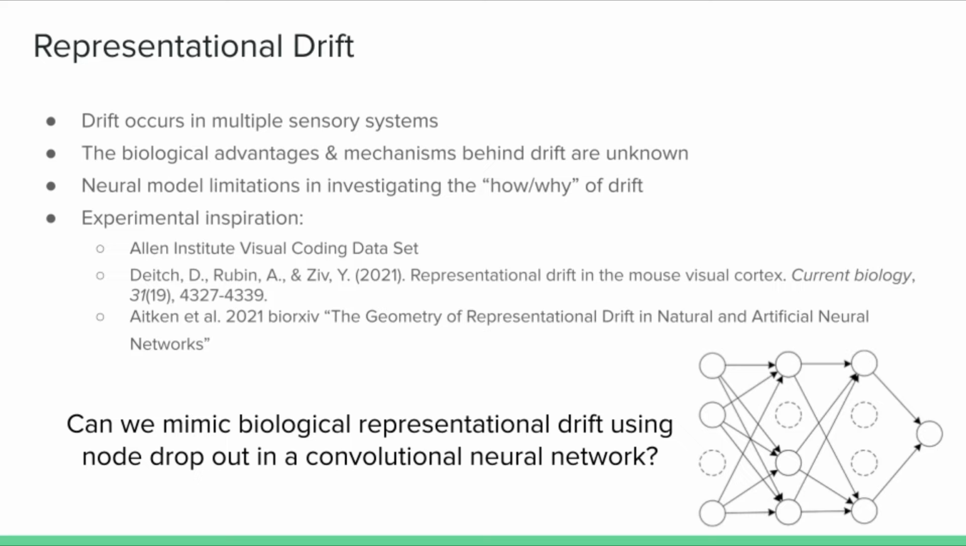neural networks. So for our project, we were inspired by an Allen Institute dataset that was looking at visual response properties over time, as well as recent work done by Aiken et al. investigating the geometry of representational drift. In that work, they found that node dropout within their convolutional neural network most closely resembled representational drift that you see in real neural populations. So we sought to compare data from the Allen Brain Institute to test that hypothesis further, looking at node dropout.